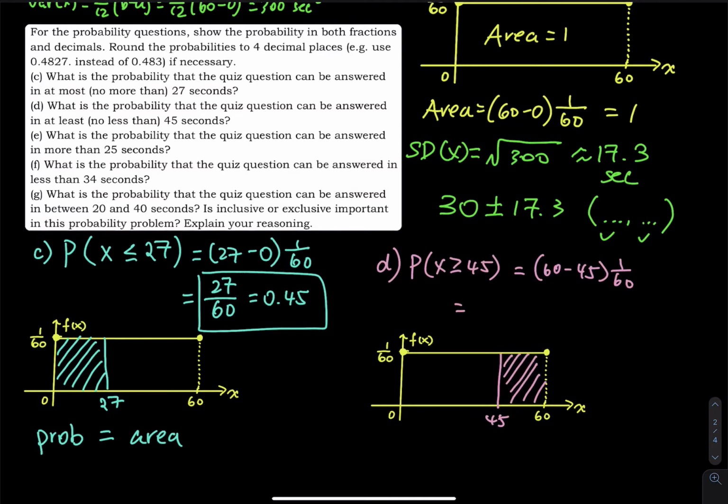So this is a 60. And that is a 15, right? So 15 divided by 60 is your answer. And then on your calculator, you take 15 divided by 60, you will get 0.25 exactly. So that is the answer that you have to provide. So that is part D.